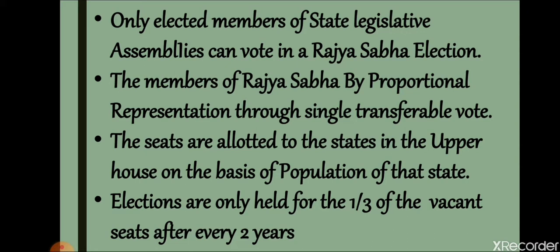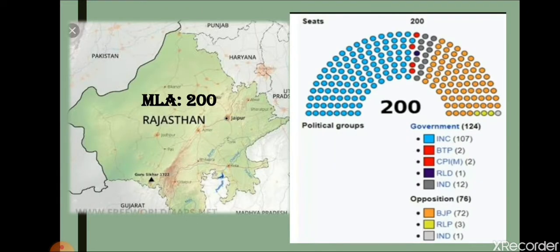I have explained this, that the election will not take place on the whole 245 seats. The Rajya Sabha members who complete their 6 years of term will retire after every 2 years, and the election will take place only for the one third of the vacant seats. I will explain this with the example of Rajasthan. Recently, the Rajasthan Rajya Sabha election took place.